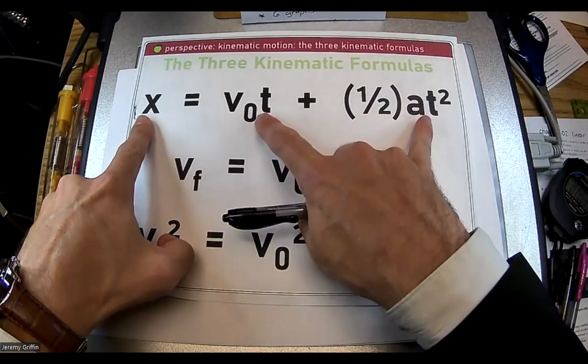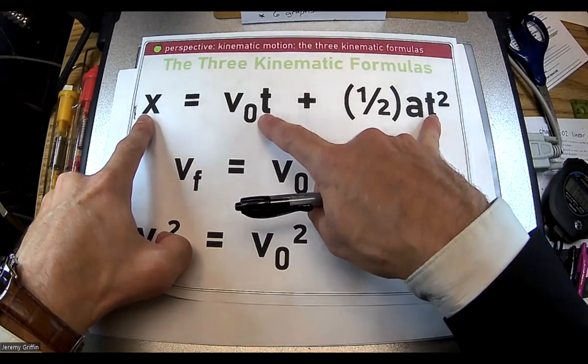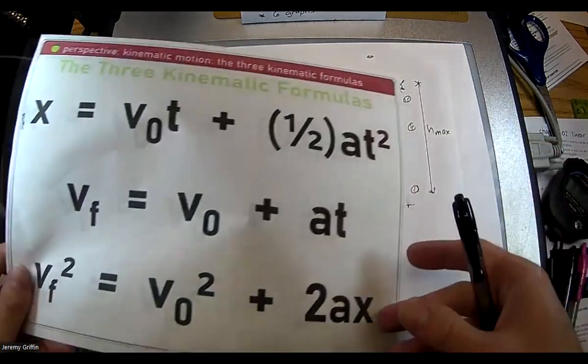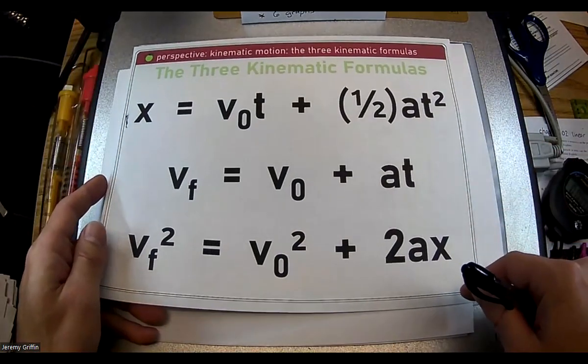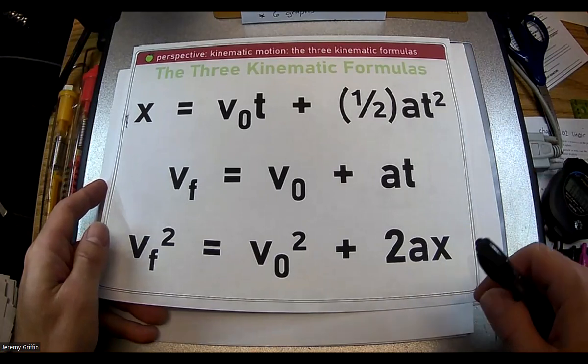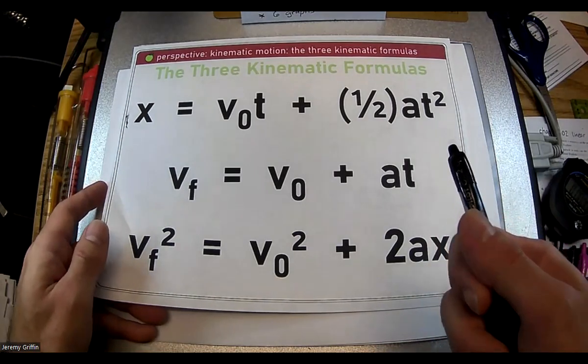Well, the top one, here's the trouble with the top one. There's two unknowns. You guys see x and t? See, we don't know x or t. No, we could figure both of them out. But, like, can you divide the acceleration by the velocity or something to get the time? Yeah, actually, you're onto something there too.